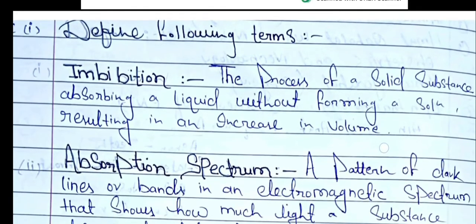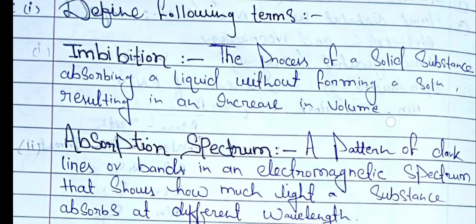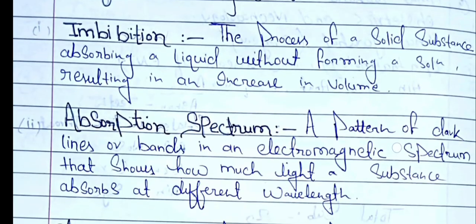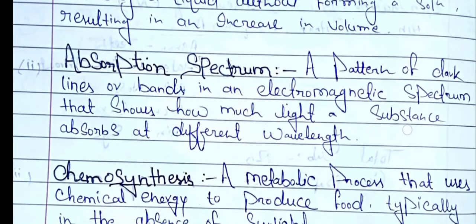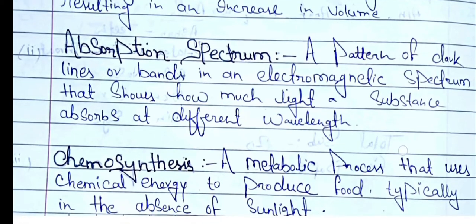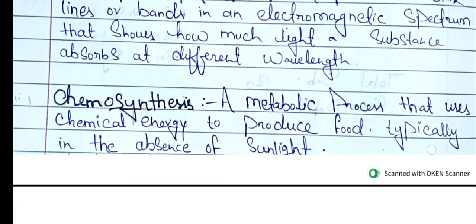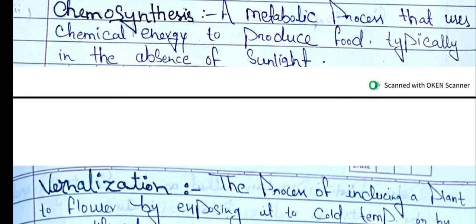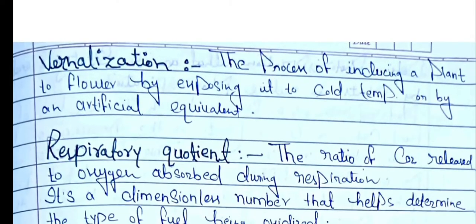This is the definition of imbibition: the process of a solid substance absorbing a liquid without forming a solution, resulting in an increase in volume. And second, absorption spectrum. You can see the definitions of chemosynthesis, vernalization, and respiratory quiescent.